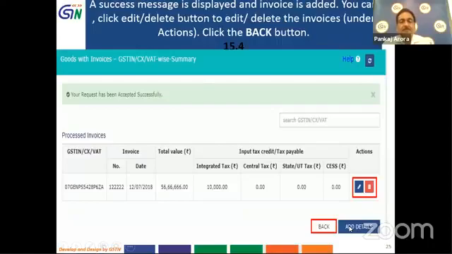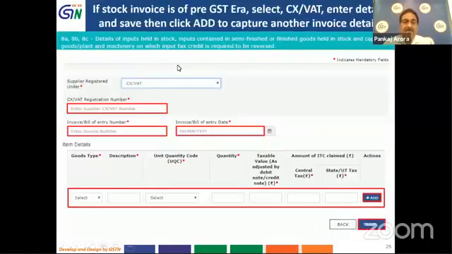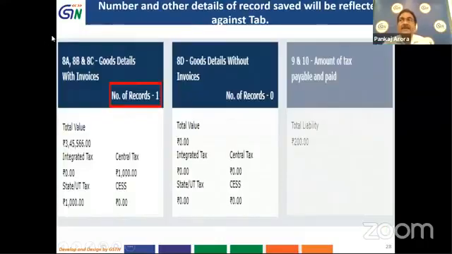So once you complete this process, you will have to click on the back tab. So you will come to the original screen, and you can see that while you have entered the details in the relevant tab 8A, 8B or 8C, the number of records entered by us has been reflected, and whatever the value and the amount of central tax or state tax has been entered by us, it is being reflected under the relevant tab.